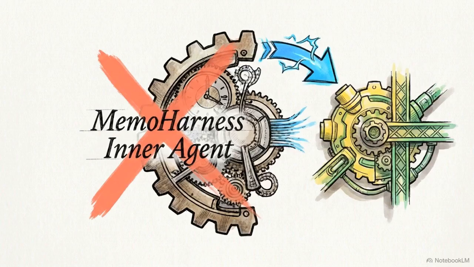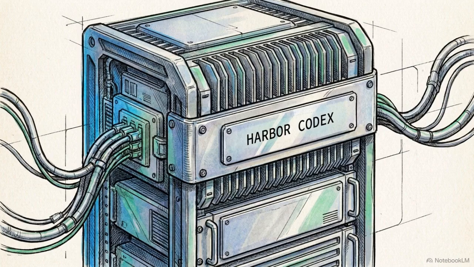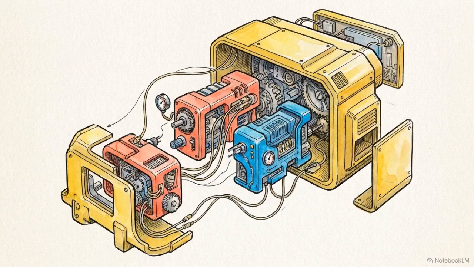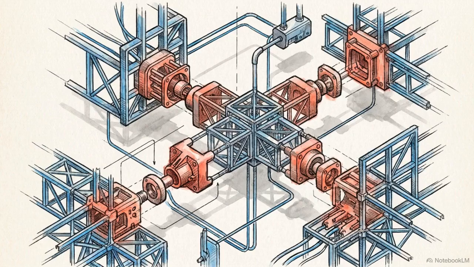But here is the operational paradox. In a production environment, MemoHarness does not actually run its own inner agent. It delegates the direct task execution to an entirely separate external runner called HarborCodex. MemoHarness is a controller of controllers. It is a Python framework built to learn how to harness another harness. Transitioning from writing a static harness to searching for one programmatically introduces highly specific vulnerabilities.